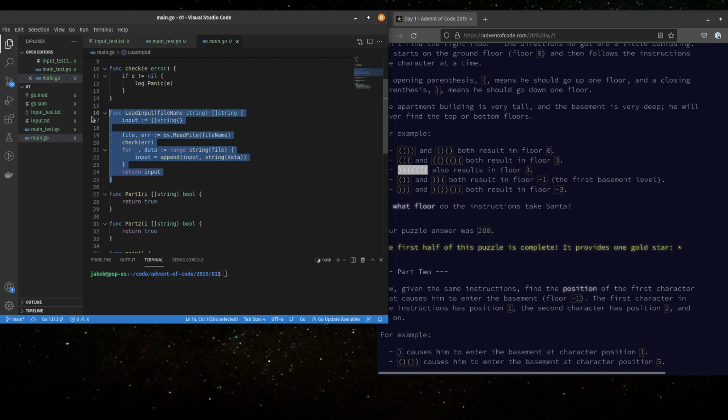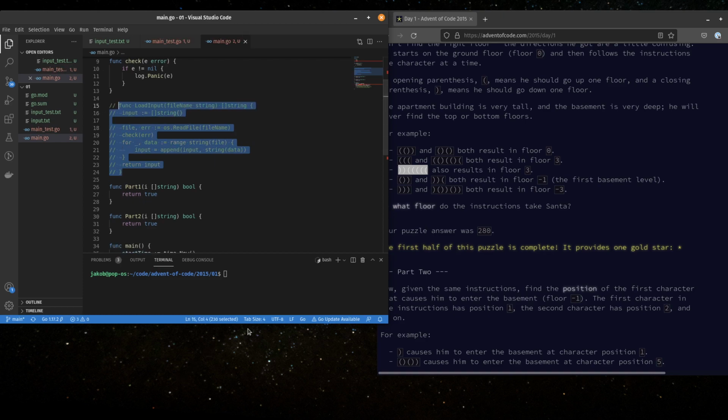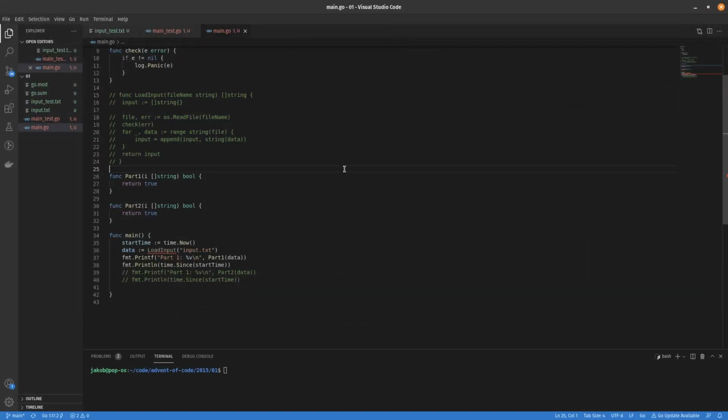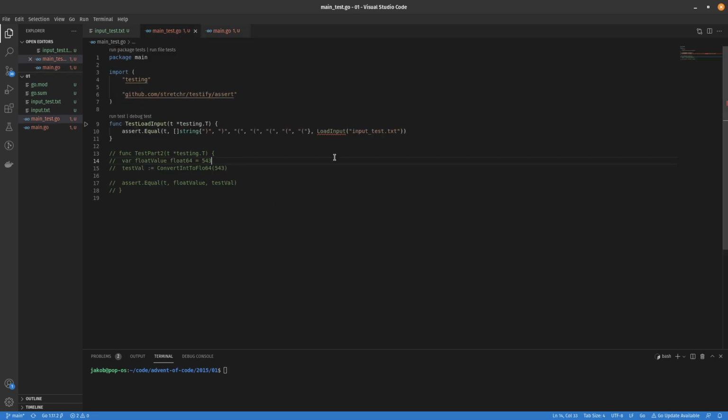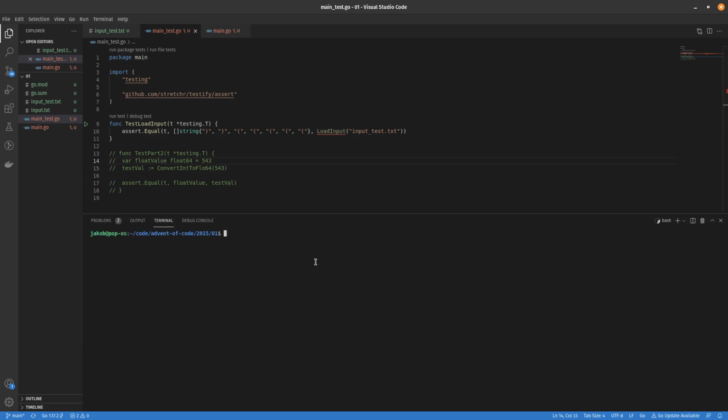So let's just get rid of it for now, and sort of go through the motions with test-driven development. And I'm just going to make this bigger for now. All right, so main Go test load input. All right, so we would